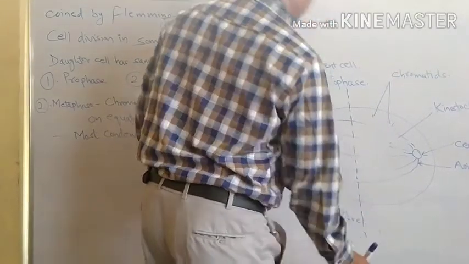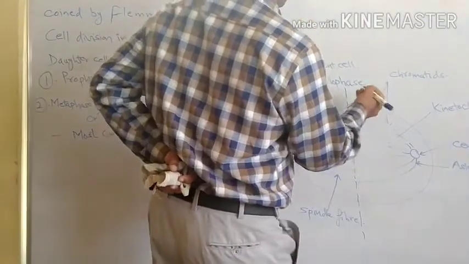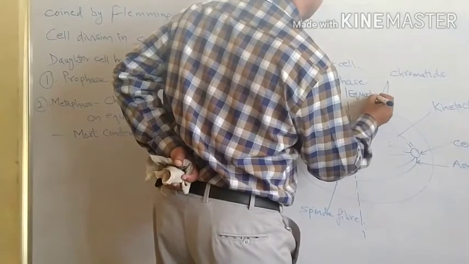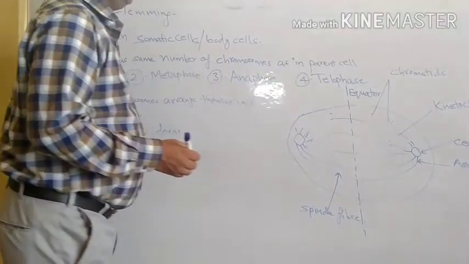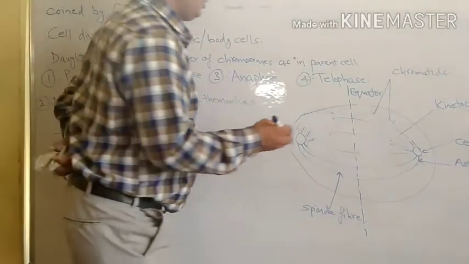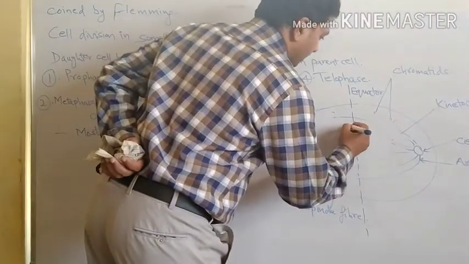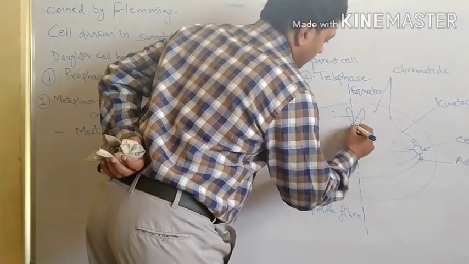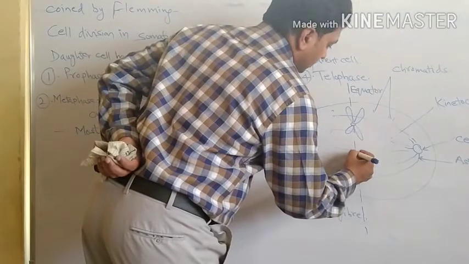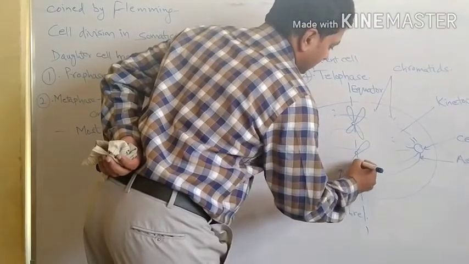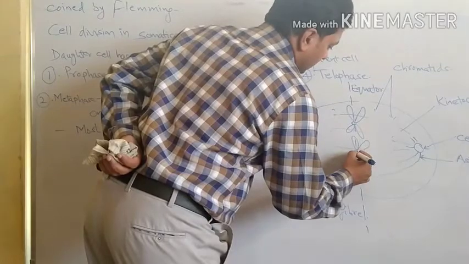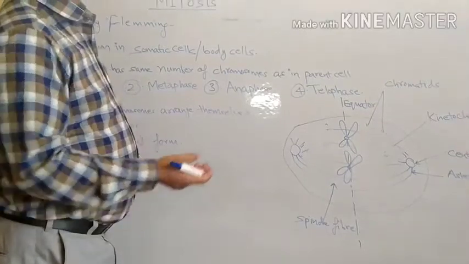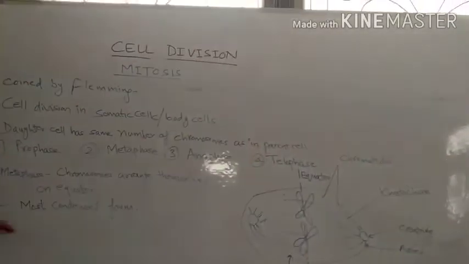This is known as the equator. They have come to the equator. They are pulled by spindle fiber and their centromere is pulled apart. In this way, the chromosome is arranged on the equator.